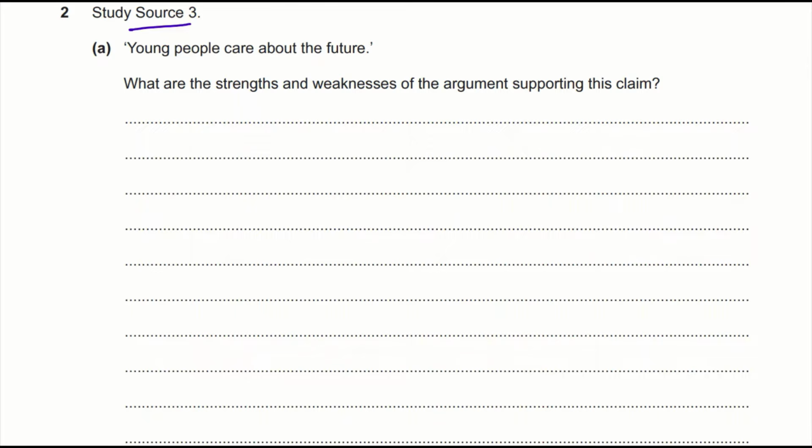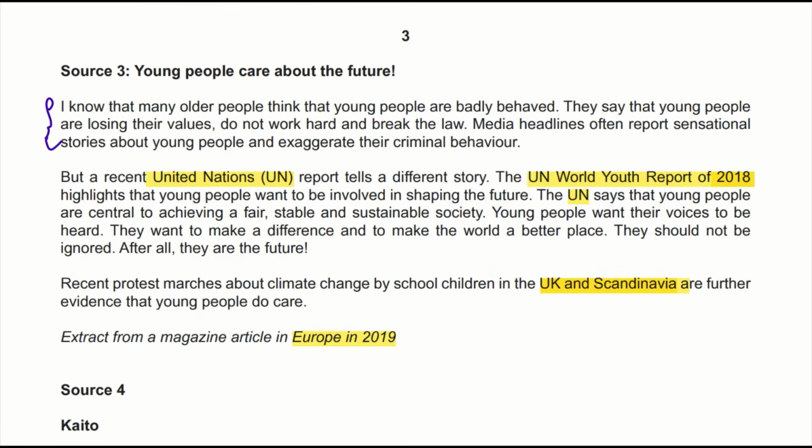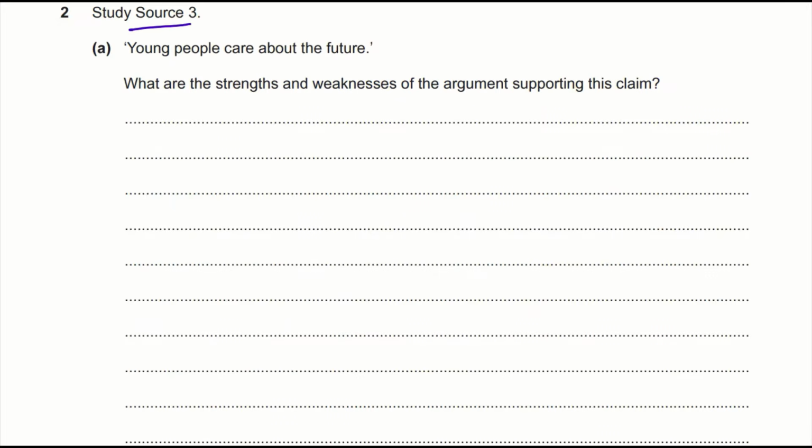The piece of information is not out of date because it was published in 2019 and the information was from 2018, sorry. And the writer also considers the counter argument in this paragraph. He supports his argument by telling positive things about young people. And then you can bring in, however, the writer does not include much factual and statistical evidence.